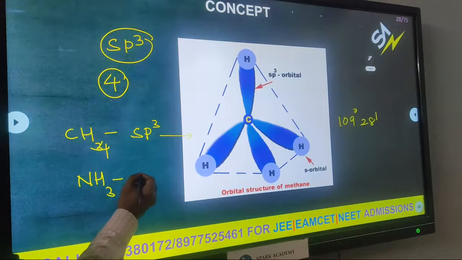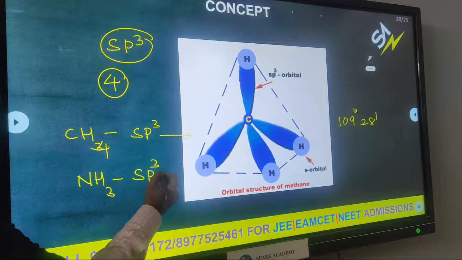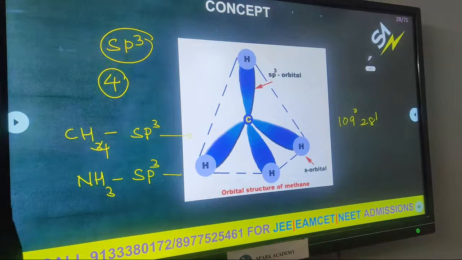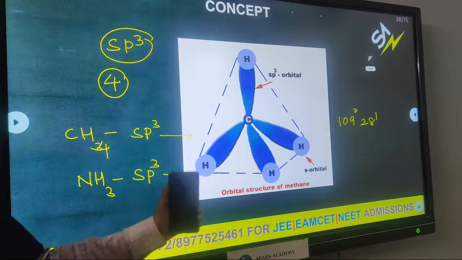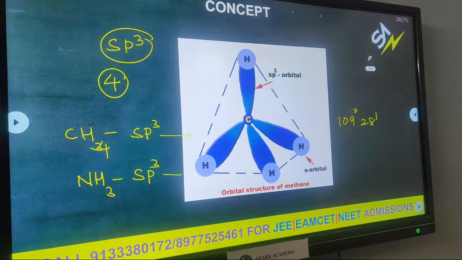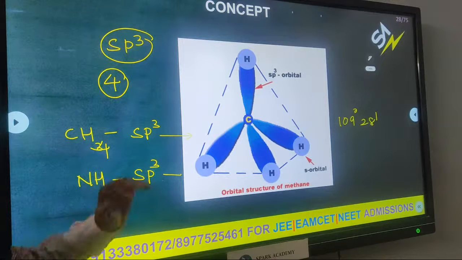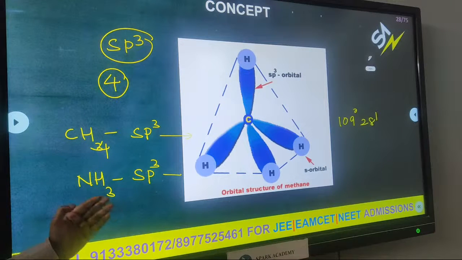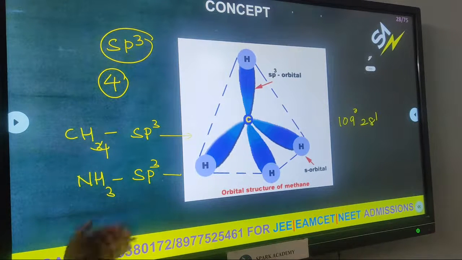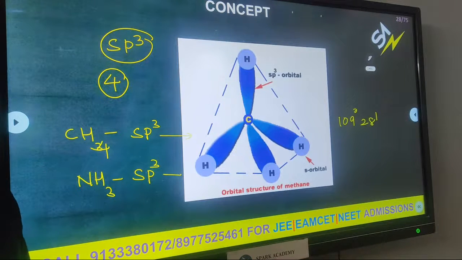Ammonia's hybridization is also sp3. In the case of ammonia, the central atom is nitrogen. Its hybridization is sp3. But what about its geometry? Does it form tetrahedral? No. Its geometry is distorted due to the lone pair. So that is the difference between hybridization and valence shell electron pair repulsion theory. Later, the geometry of ammonia is explained by valence shell electron pair repulsion theory.